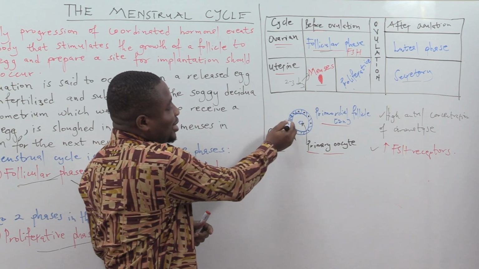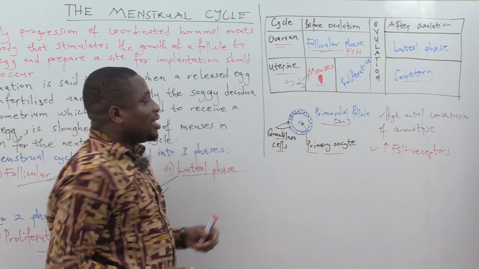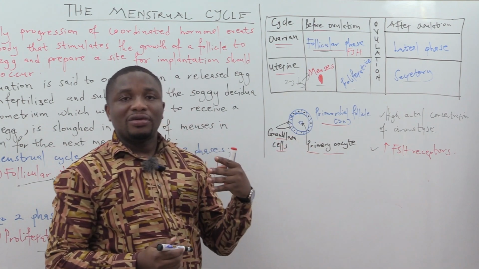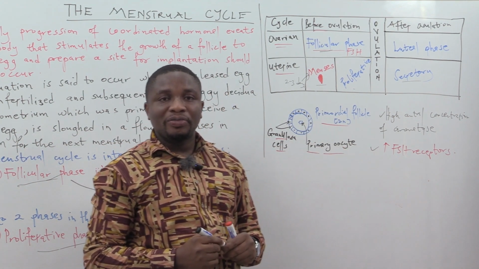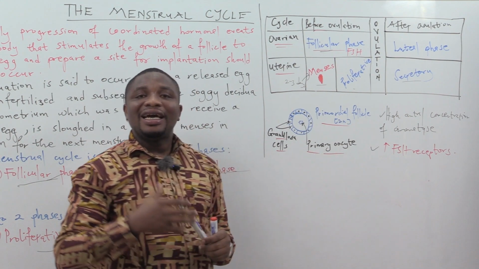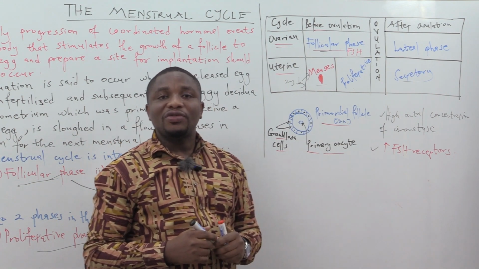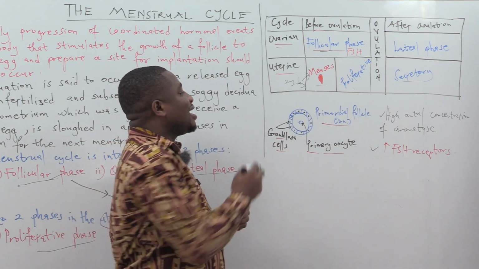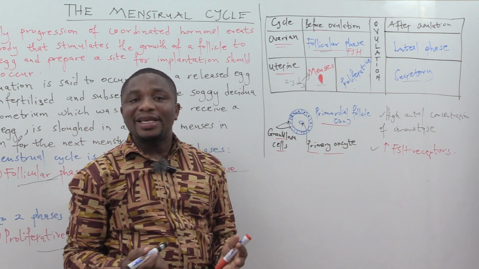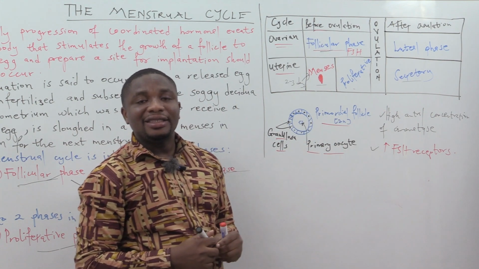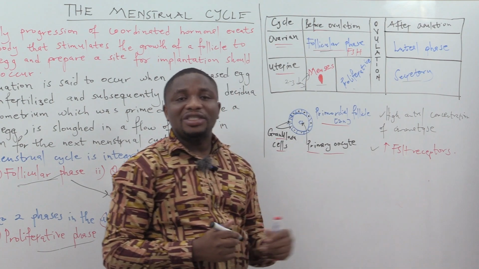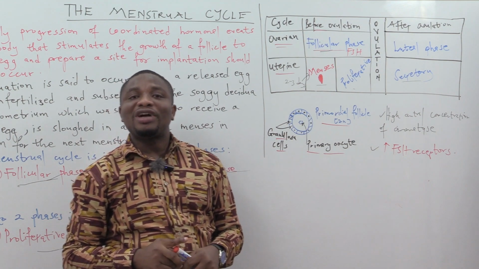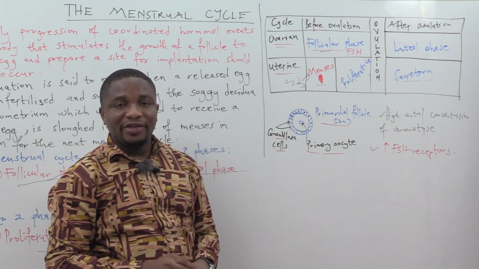The second one is a high concentration of follicle stimulating hormone receptors. So the primordial follicle having the greatest aromatase, that is an enzyme, and the greatest FSH receptors is the one that is going to be selected to become the dominant or lead follicle.